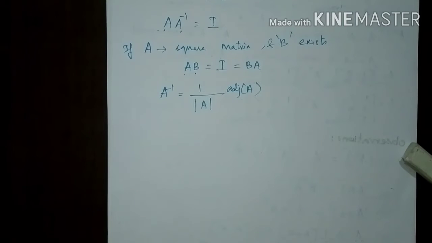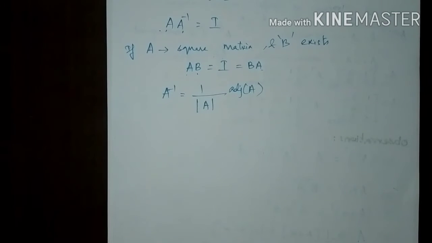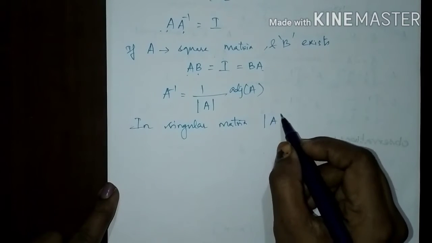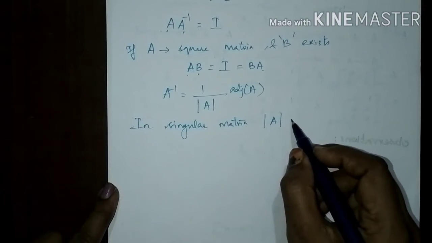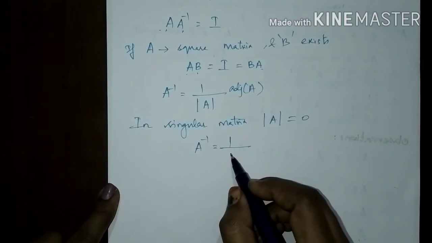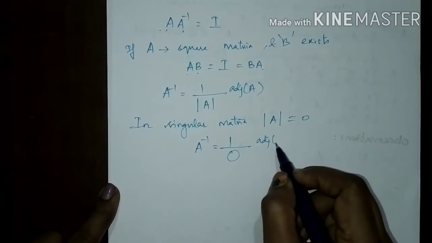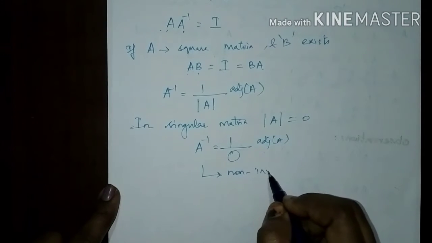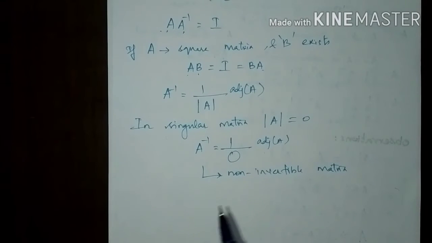As I said earlier, the inverse of a matrix is found only for a square matrix, and there are cases where the inverse of a matrix cannot be found. Such matrices are called non-invertible matrices. In a singular matrix, the determinant of the matrix is equal to 0. If you find the inverse of a singular matrix, we have to divide by the determinant 0, which is undefined. Such matrices are called non-invertible matrices, since inversion is not possible.